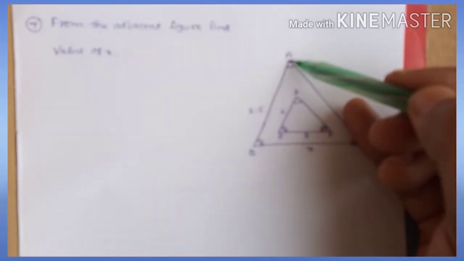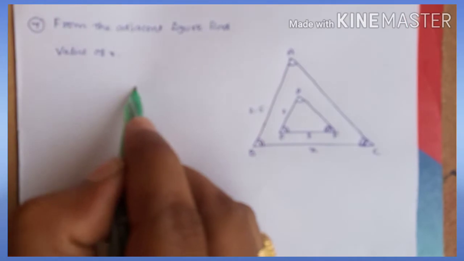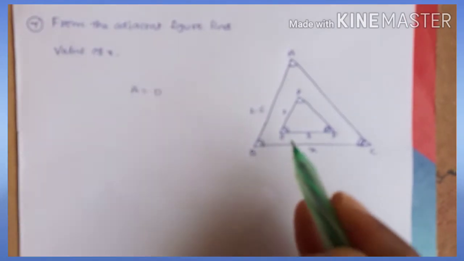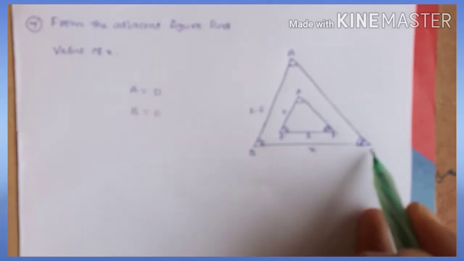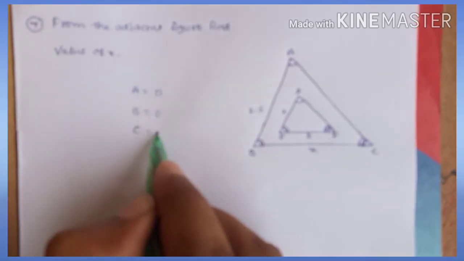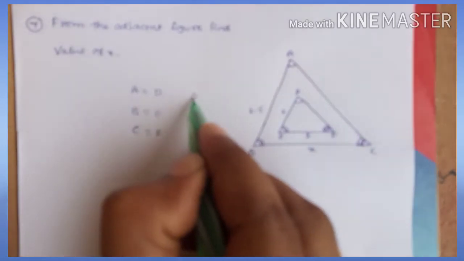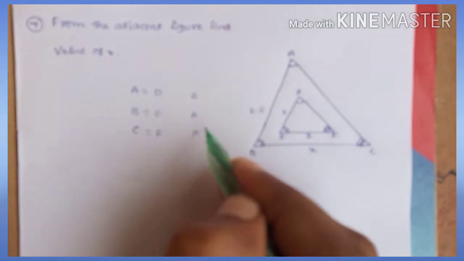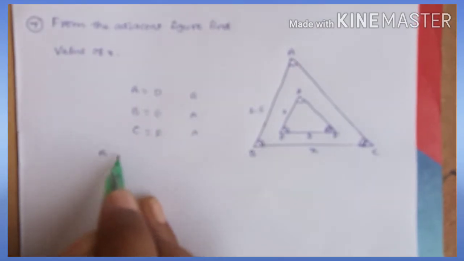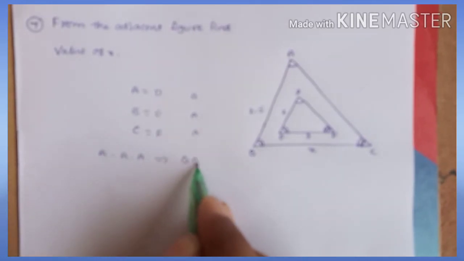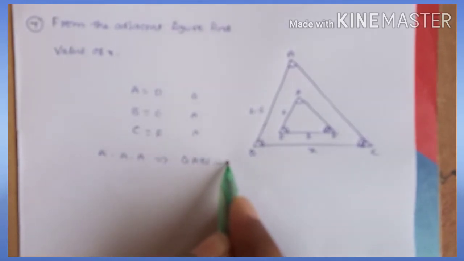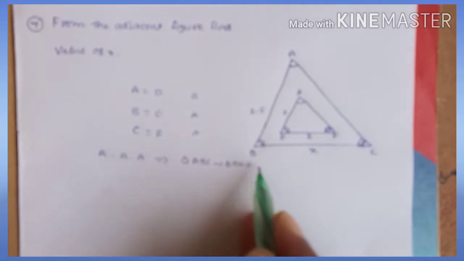Now say A is equal to D. First angle A is equal to angle D. Second angle B is equal to angle E. Third angle C is equal to angle F. By using all three angles are equal, so by using AAA similarity, two triangles are similar. Triangle ABC is similar to triangle DEF.